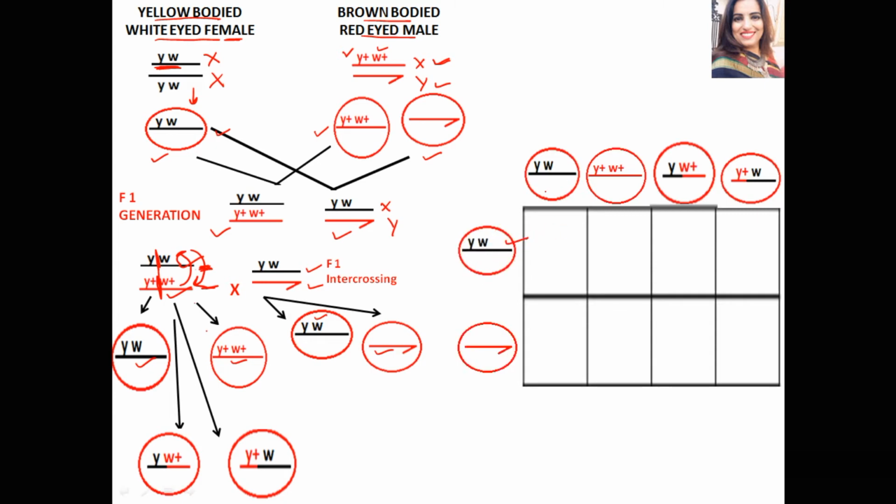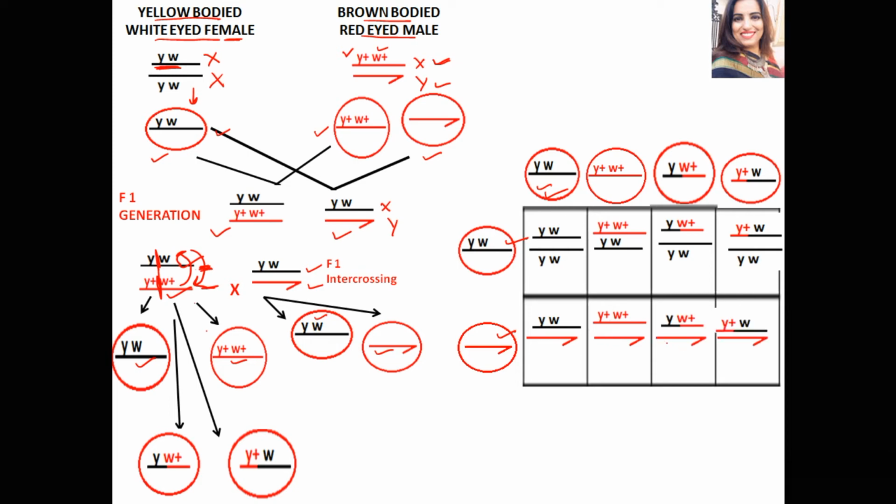If this gamete fuses with this gamete, then this will be a female with YW composition. This is also a female with Y plus W plus, YW composition. This is also a female with YW plus, YW composition. This is also a female with Y plus W, YW. And if this gamete fuses with this gamete, then it's a male with one X and one Y chromosome. Similarly, this is also a male, and this is also a male, and this is also a male.